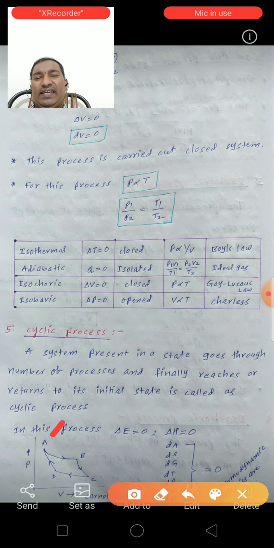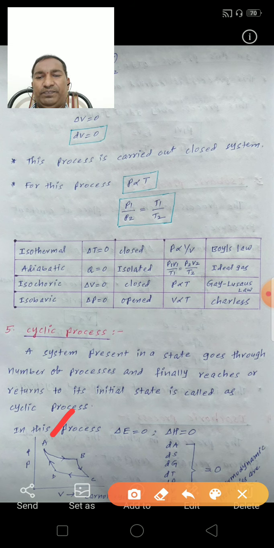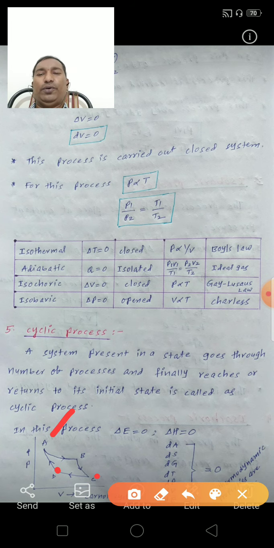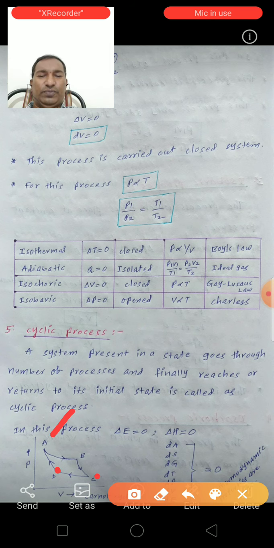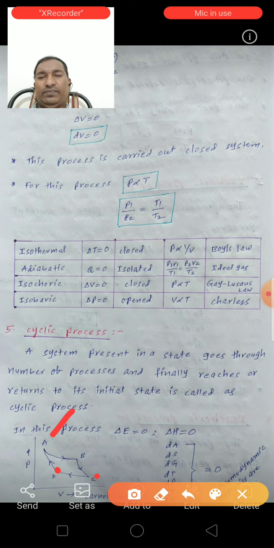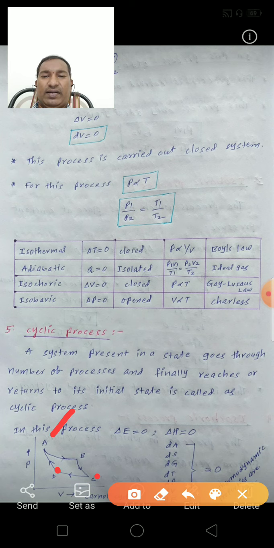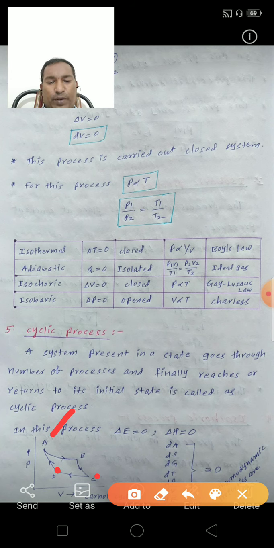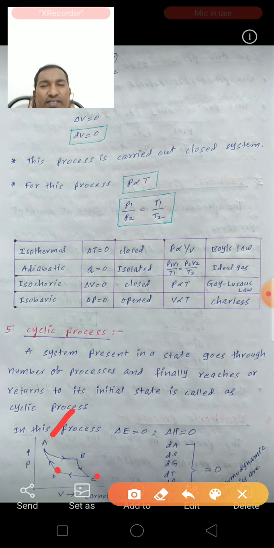A is the initial state of the system. From A it goes to B, from B to C, from C to D, and from D it goes back to the initial state of the system. So this is a cyclic process. This diagram, between pressure and volume, is known as a Carnot cycle. All thermodynamic properties are zero for a cyclic process.